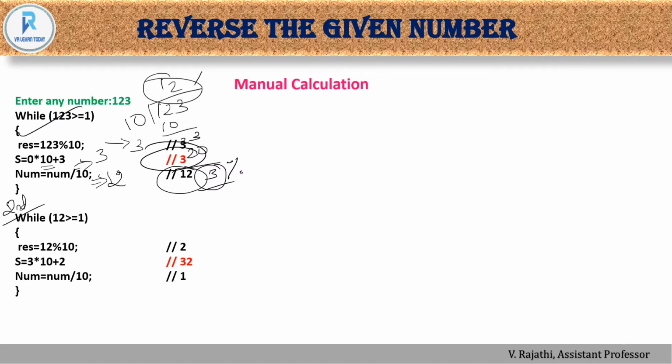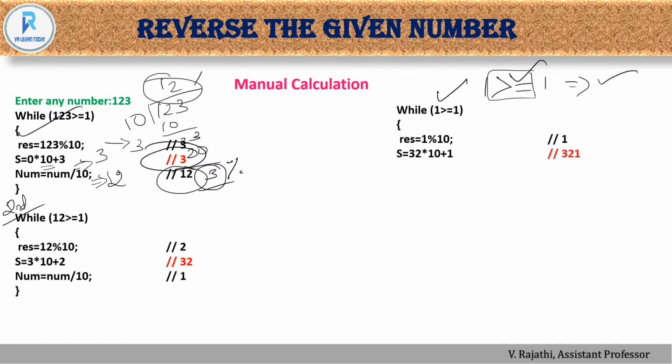So this is the second iteration. Again the condition will be checked: num value is 1, and 1 is greater than or equal to 1. So here the condition is true because it is not greater than 1 but it's equal to 1, and we are checking greater than or equal to. So the condition is again true, so it will enter into the loop. So res equal to 1 modulo division 10, the result will be 1, and the previous s value is 32. So 32 is applied here: 32 into 10 plus 1.